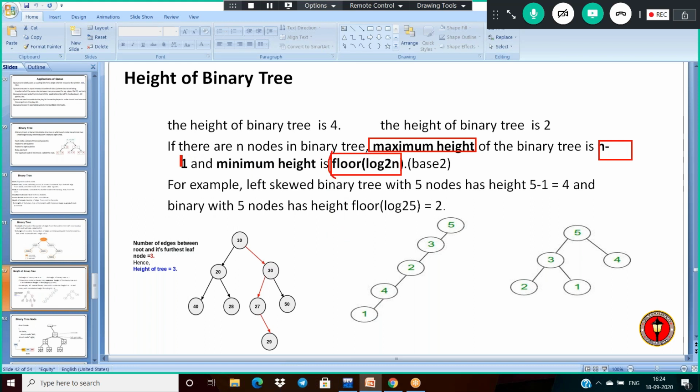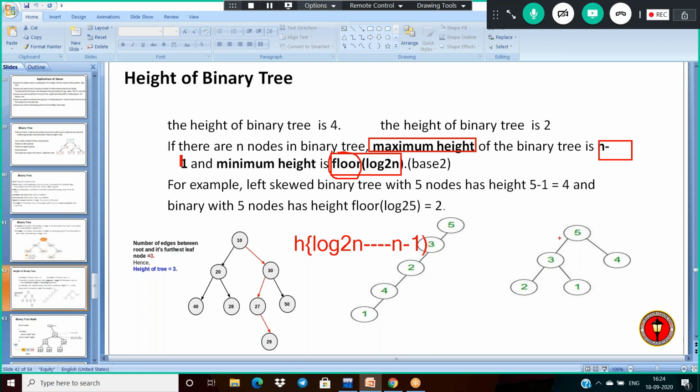Okay, floor means what? It will give the nearest integer, and that value should be less than the given input. So floor of log base 2 of n. Let us see, indirectly the height lies between log base 2 of n and n minus 1. Let us verify whether this principle is correct or not.